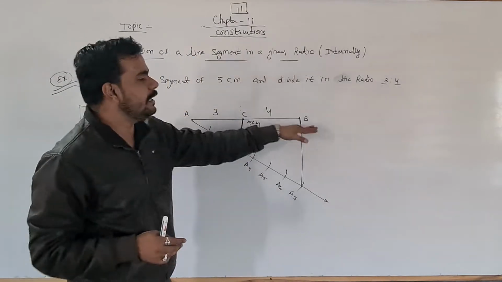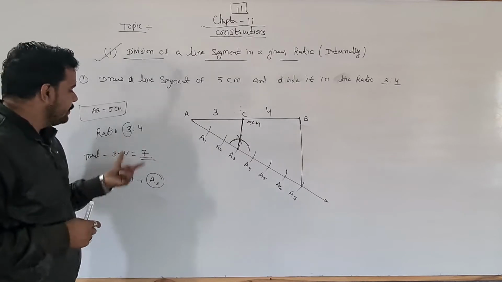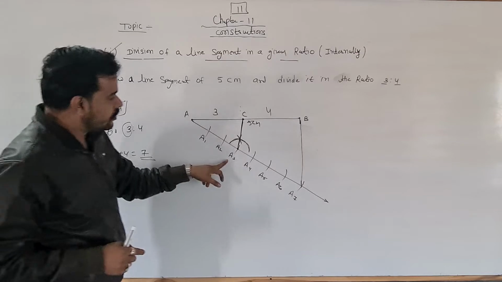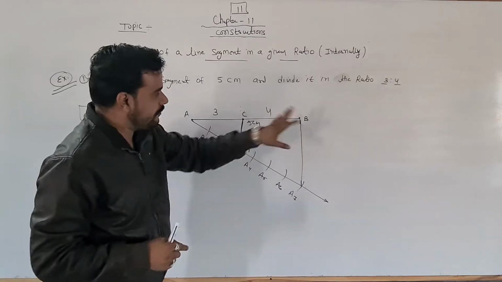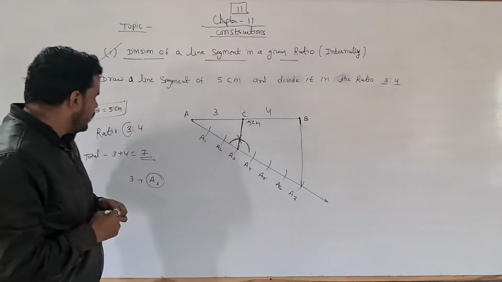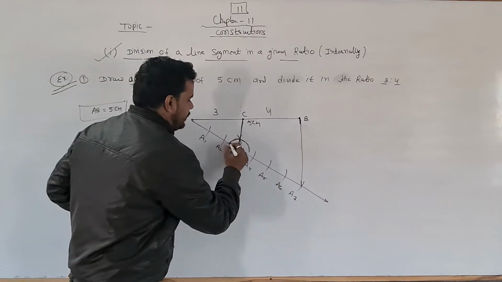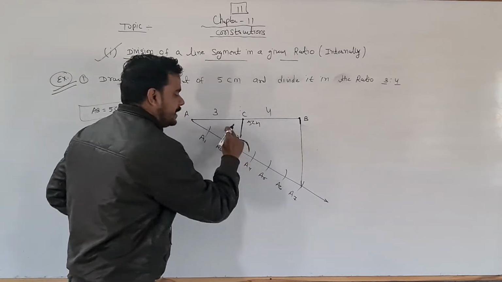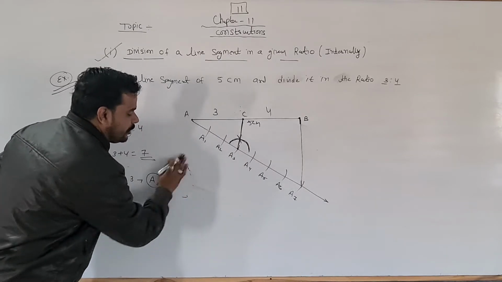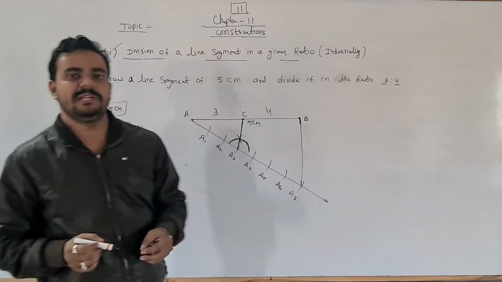सबसे पहले लाइन ड्रॉ कर ले, then acute angle ड्रॉ करना है, then add both of the ratios, दोनों ratio को add करना है, then make the total parts. The first ratio is 3, which is A3. The last point, join diagonally from this point. After that, at A3, draw a semicircle. एक semicircle draw करना है, then cut an arc like this. फिर इसको join करना है ऐसे. So semicircle, then cut an arc, and then join this, and this is your ratio.